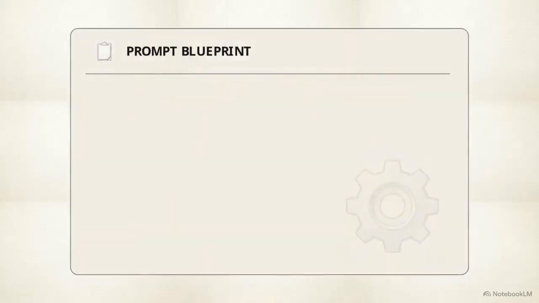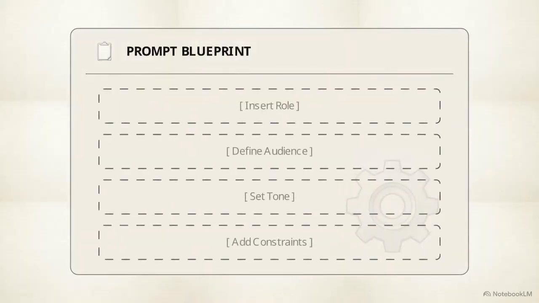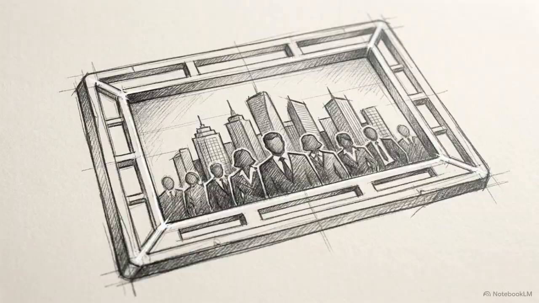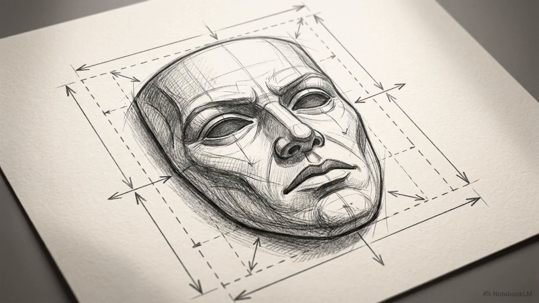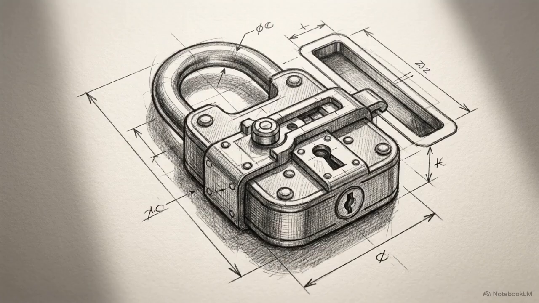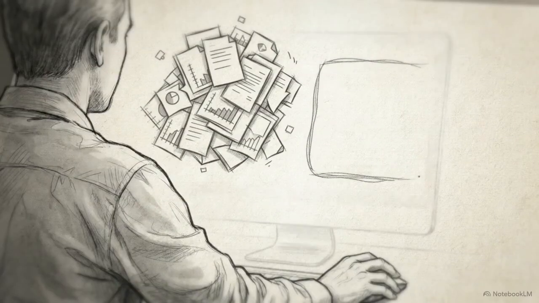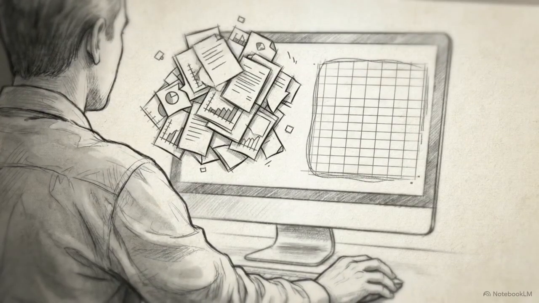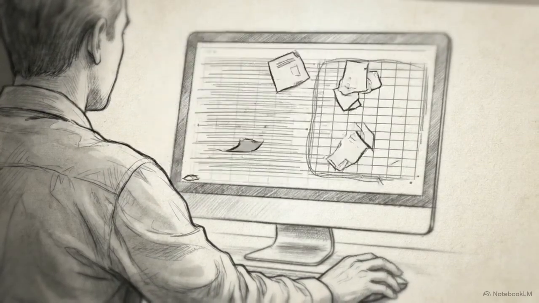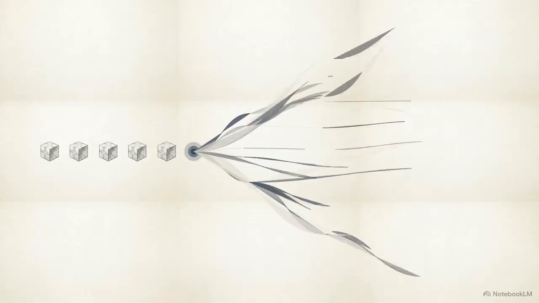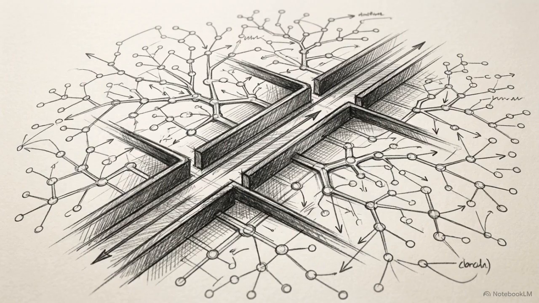To consistently achieve that professional standard, we use a structured approach. A highly effective prompt requires 4 mandatory parameters: a defined role, a specific audience, an assigned tone, and strict constraints. When you command an AI with a vague instruction, you receive chaotic, unpredictable results. But when you apply these 4 parameters, you force the model to generate a highly tailored, specific response. This works because an LLM is essentially a massive text prediction engine. Providing strict parameters drastically narrows its predictive options down to the exact output you want.